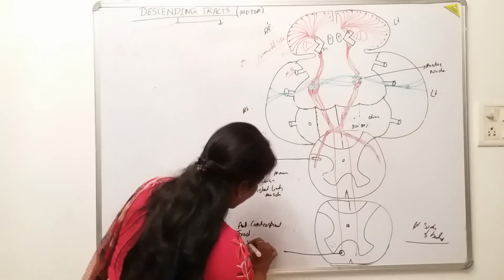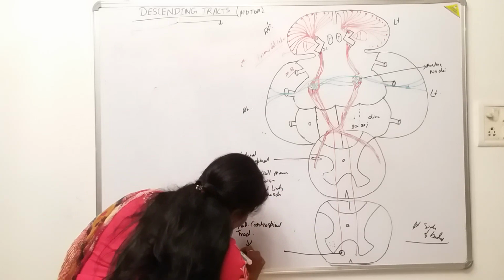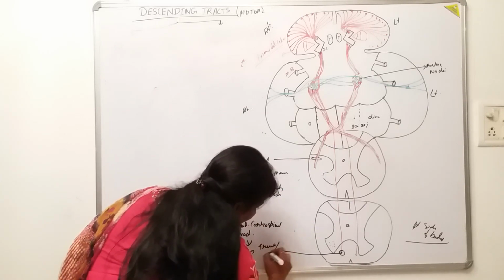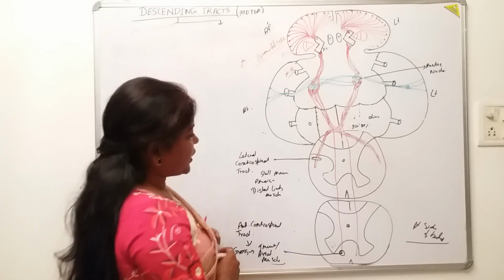And this anterior corticospinal tract was mainly concerned with the gross movement of what? Of the trunk, the axial muscles, isn't it? Very important. Again, this is a very important point for the objective MCQs.